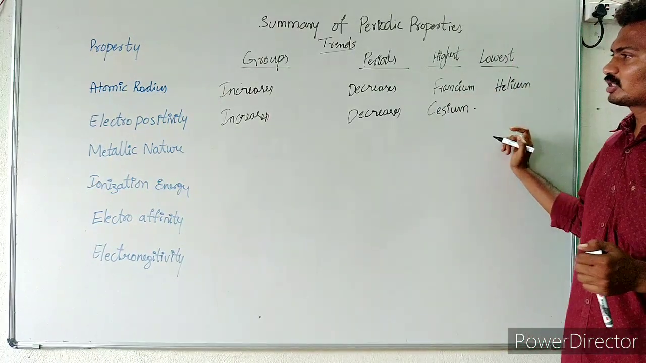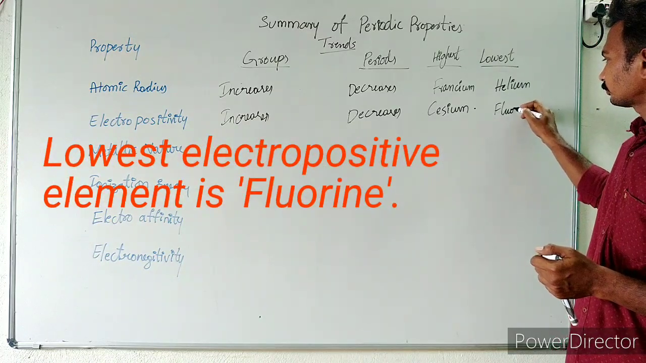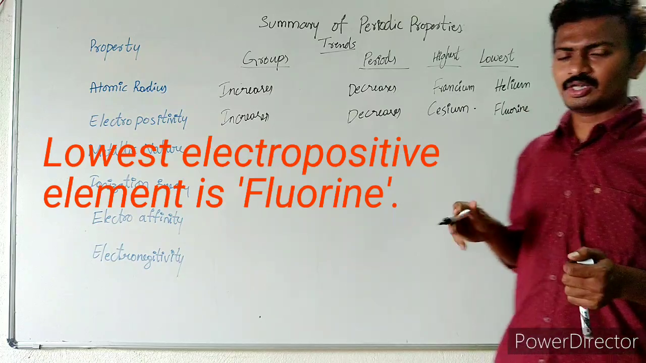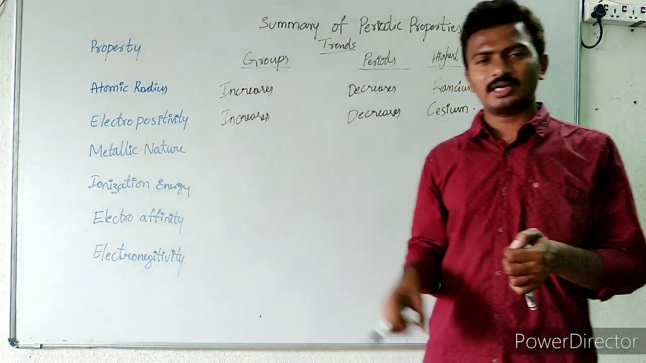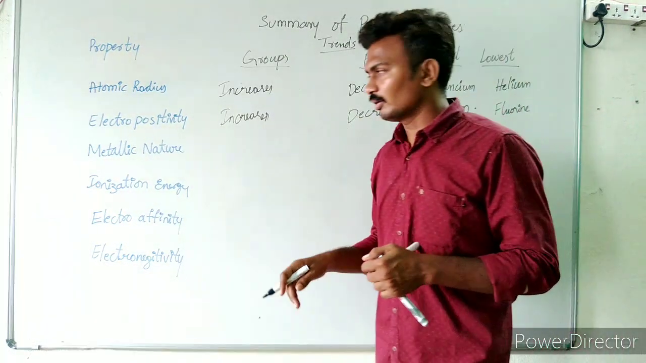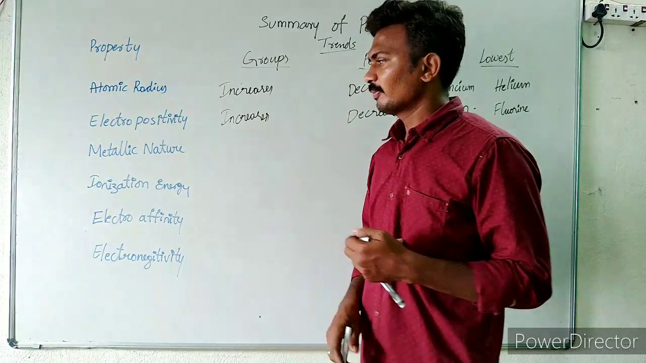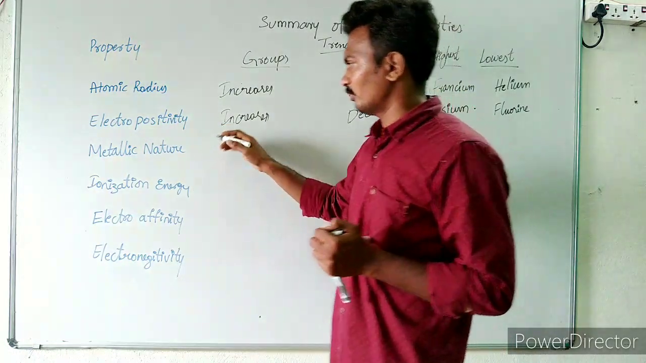Next, the lowest electropositive element is fluorine. You know that fluorine doesn't prefer to lose an electron because it has more tendency to gain, and it will be ready to convert into the stable noble gas configuration. Next, metallic nature. It is nothing but the reflection of electropositivity.